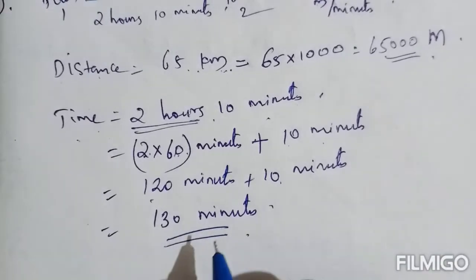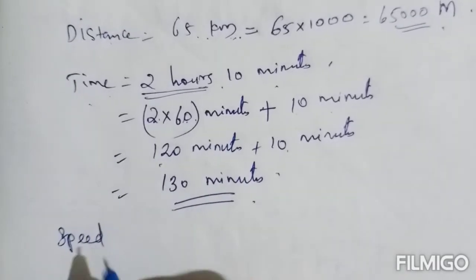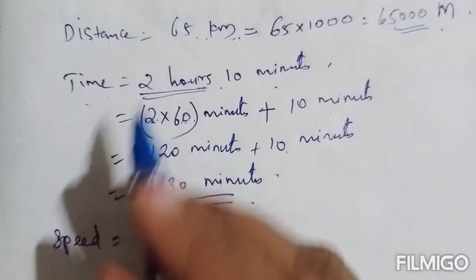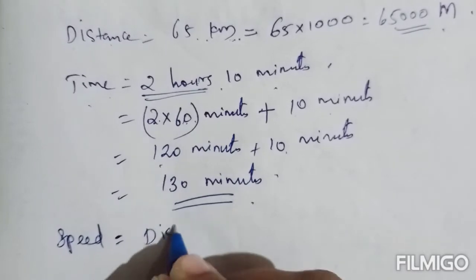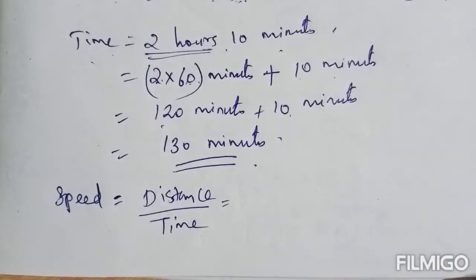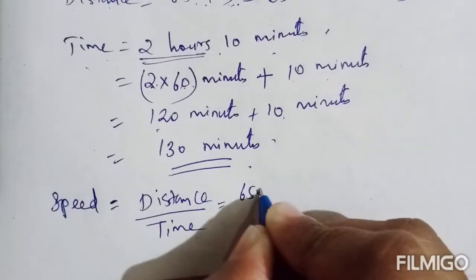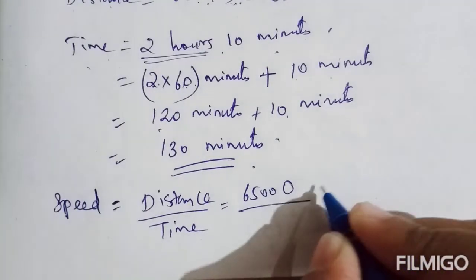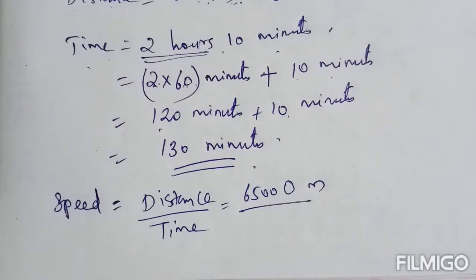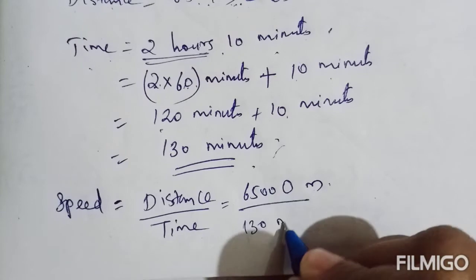65,000 meter. Okay, now we need to find the speed of that motorist. Speed equal to, when distance and time is given, speed equal to distance by time. This is the formula. Now substitute the values. Distance, it is 65,000 meter by time, it is 130 minutes.